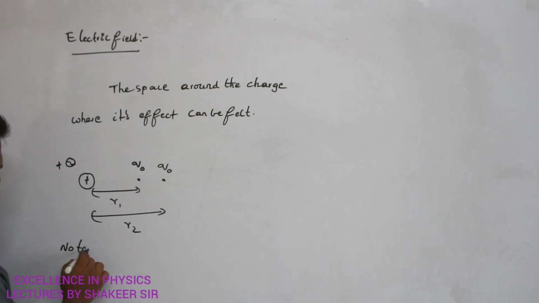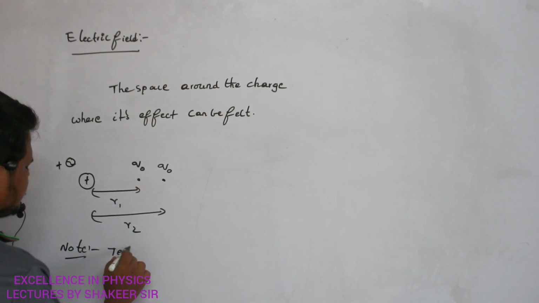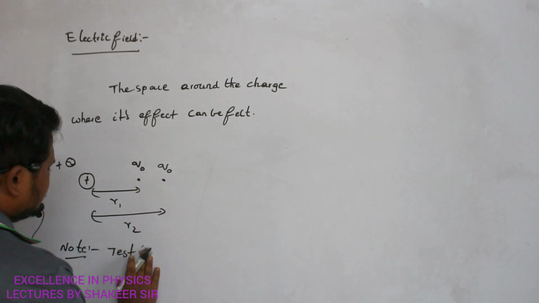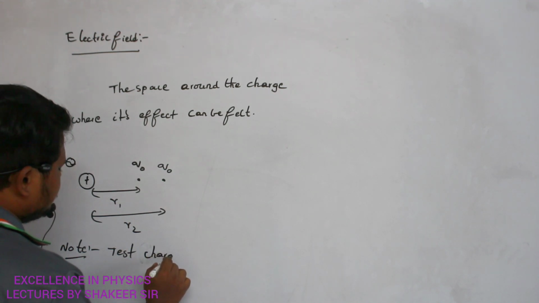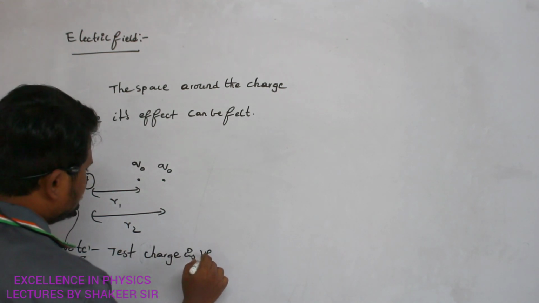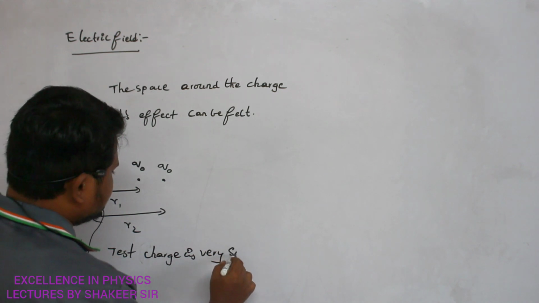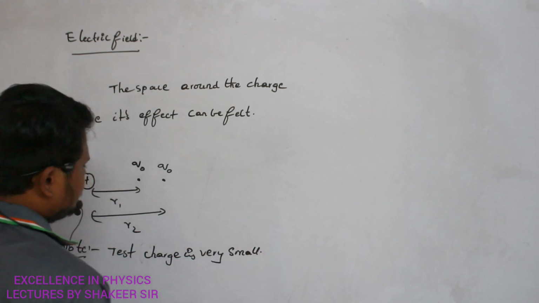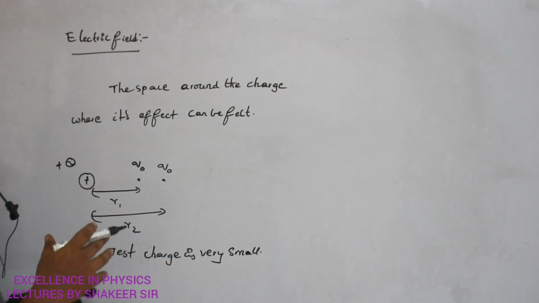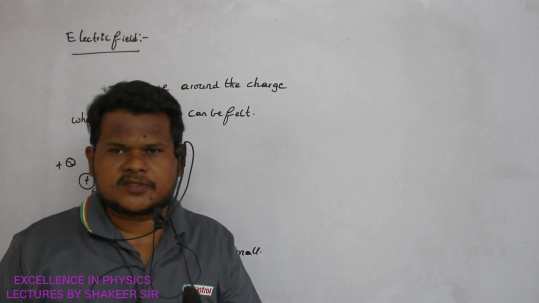Note point here we will write. Test charge is very small. Test charge is always very small, such that it doesn't affect the electric field or electric field lines of the main charge.